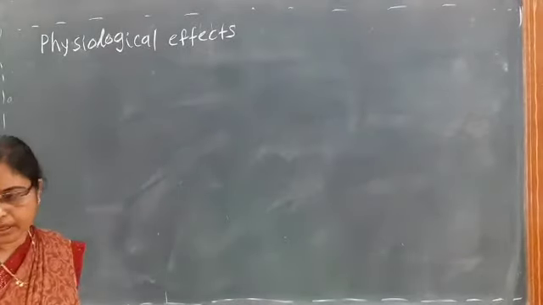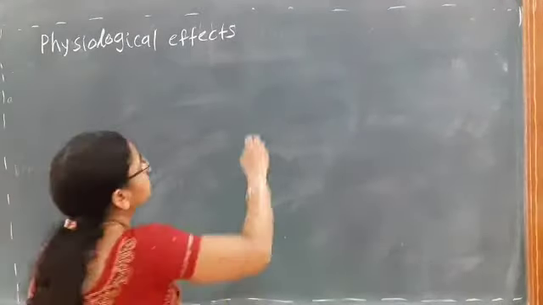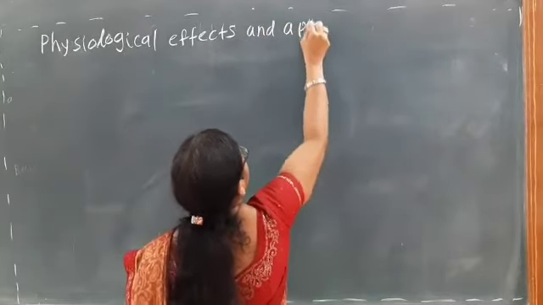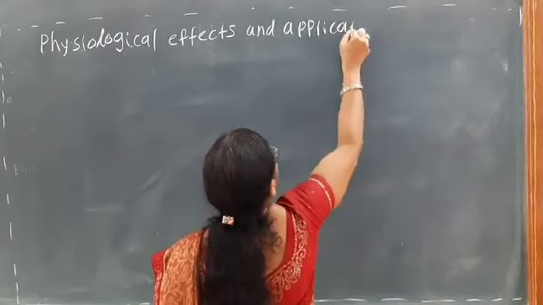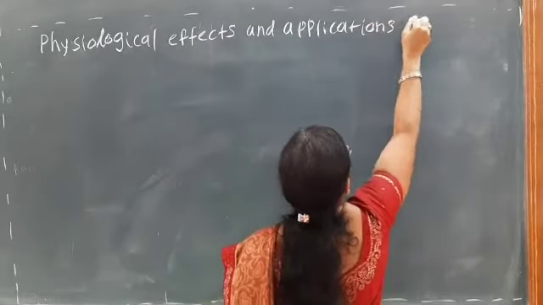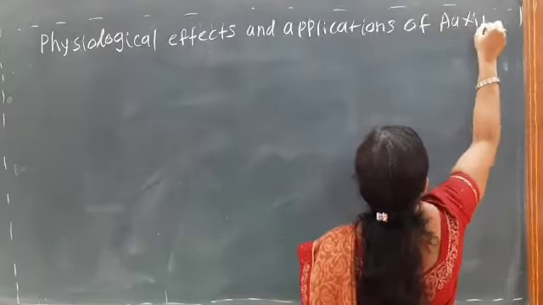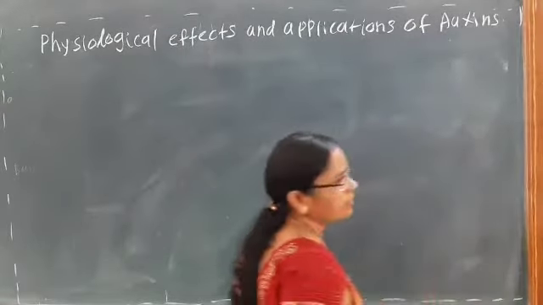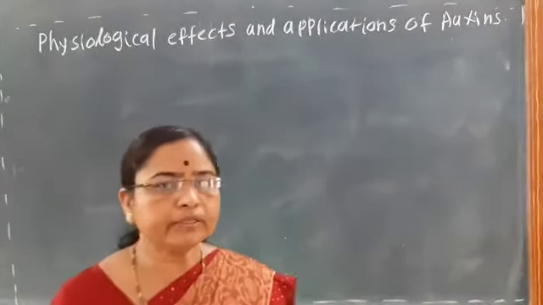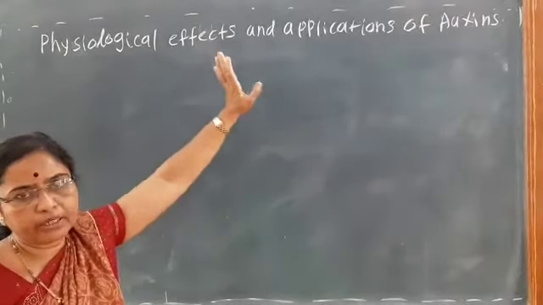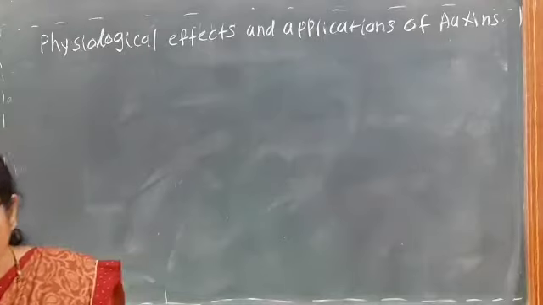Physiological effects and applications of auxins. This is most important: some physiological effects and the applications of the auxins.